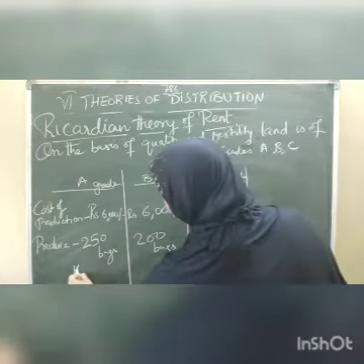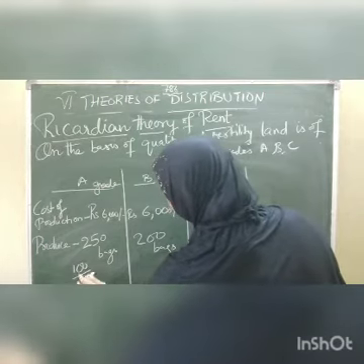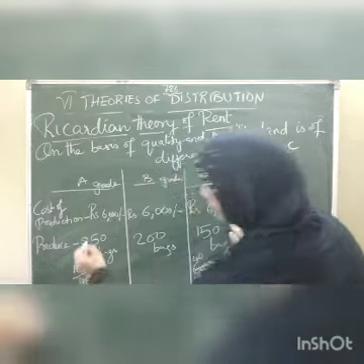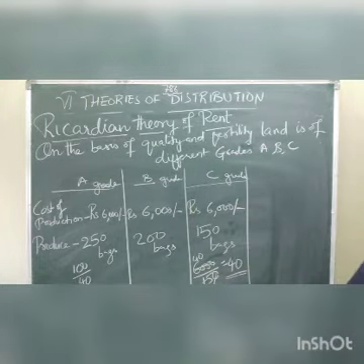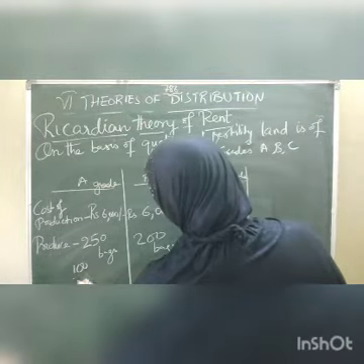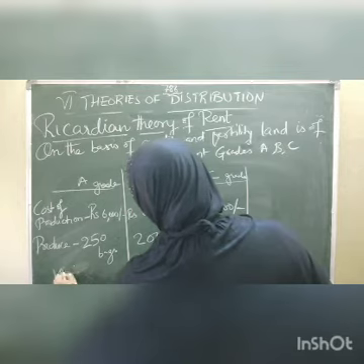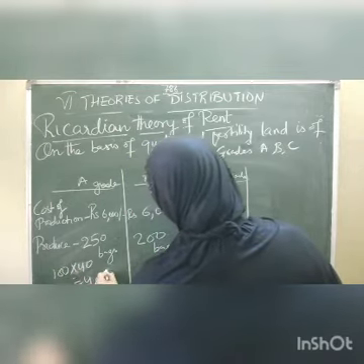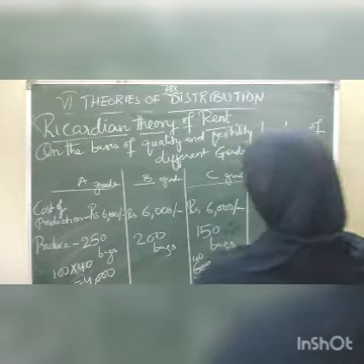So what we are doing? It is 100 divided by 40. It's 100 into 40, children. So we are going to take it like this, 100 into 40. It is coming 4,000.